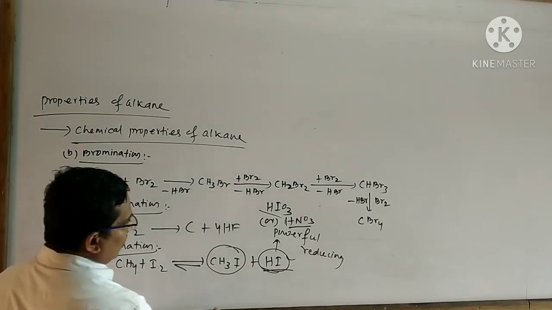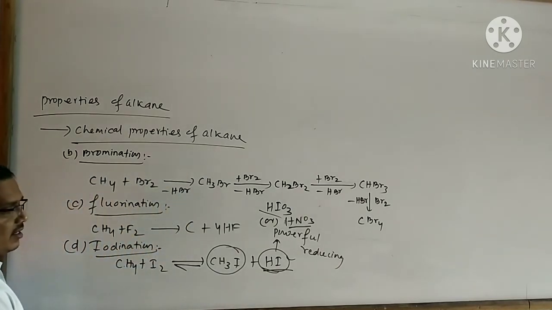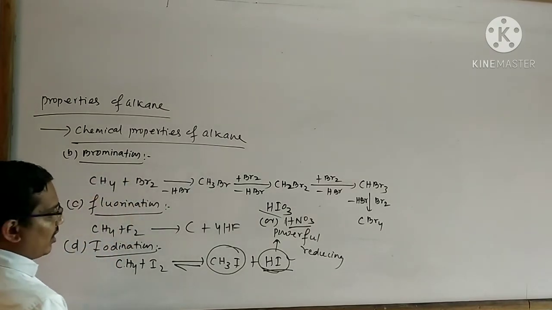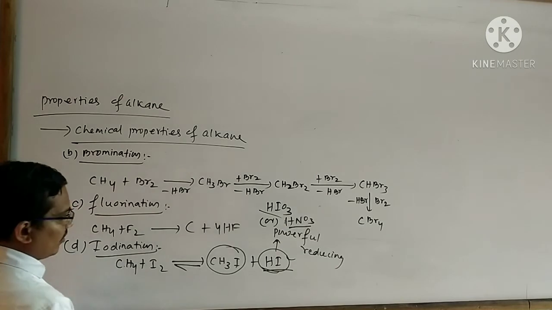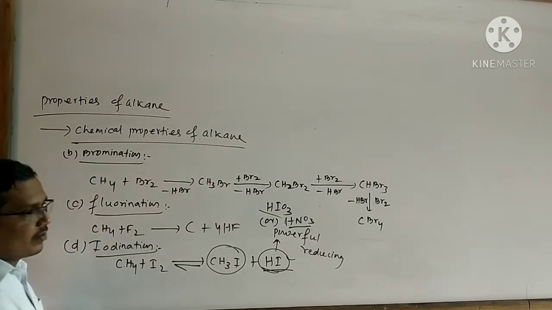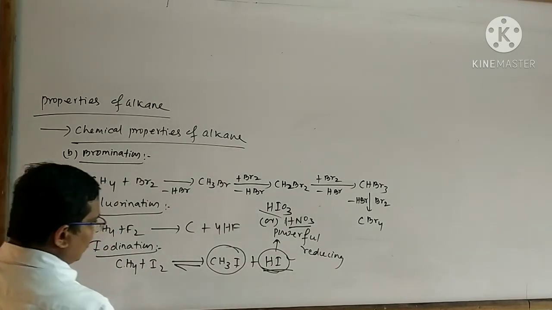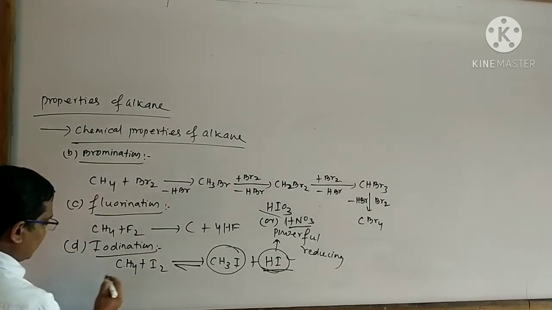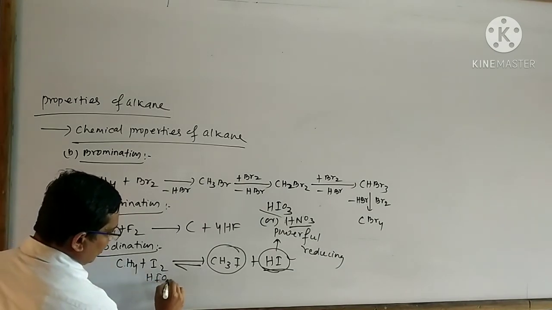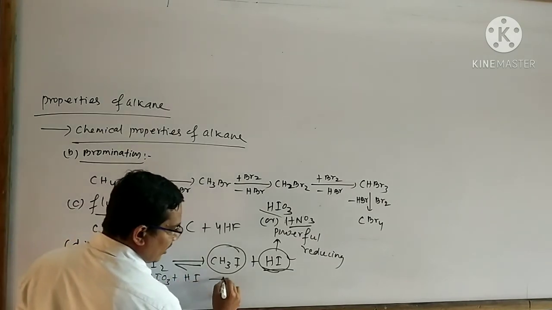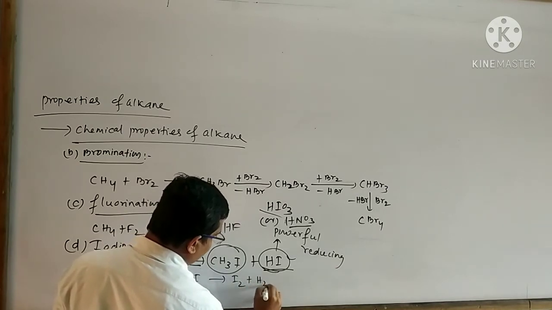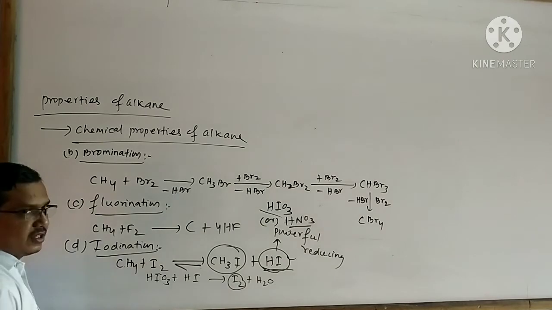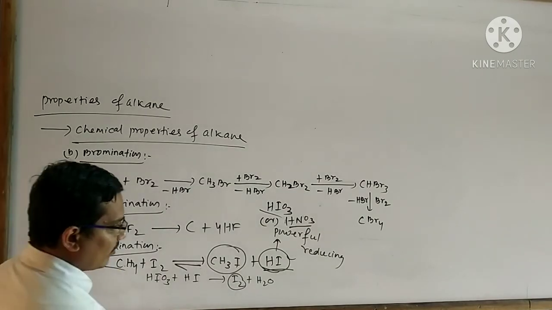The strong reducing agent HI does not get a chance to react with the CH3I. As a result, the reversible reaction will stop. Only CH3I is formed. The reaction which takes place between HI and HIO3 is HIO3 plus HI gives I2 plus H2O. This I2 is again used for reaction with the CH4 molecule.